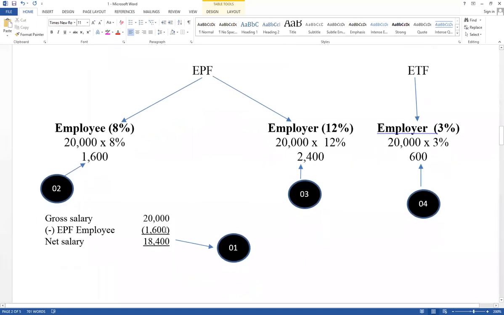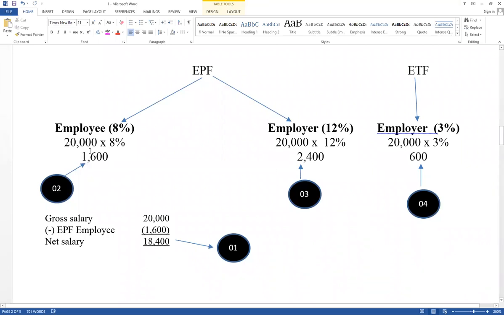Then when business going to pay salary to the employees, contribution of employees should be deducted from gross salary, balance part paid in cash. Therefore, this is called net salary. Think about the steps. Paid in cash, cash account credit, salary account debit, and contribution of employee, part of salary. This one salary account debit, EPF payable account credit.